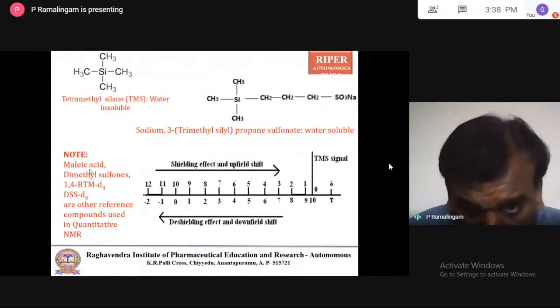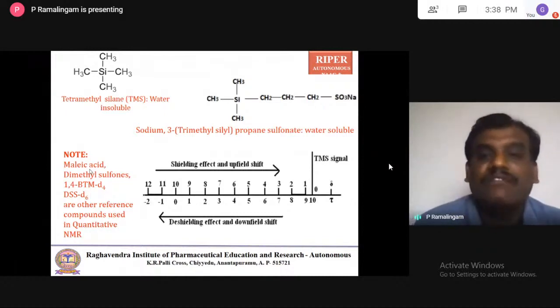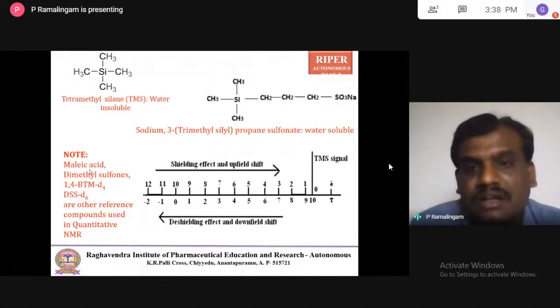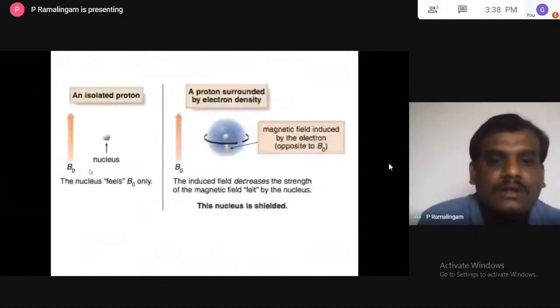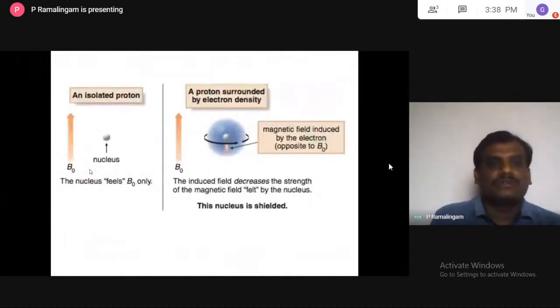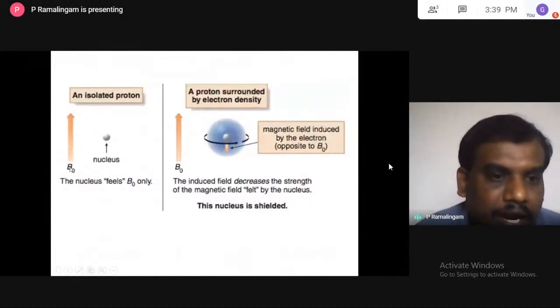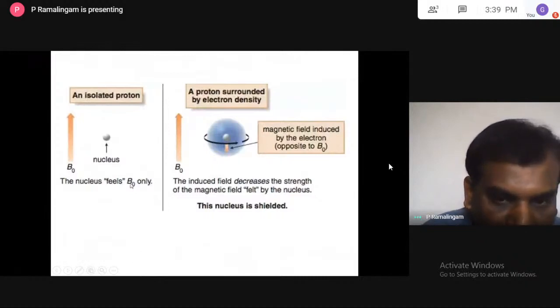As I told, protons are de-shielded because of the electronegative element as well as unsaturation. So any proton or nuclei which are close to an electronegative atom, or close to unsaturation, will experience de-shielding. Now, a very simple example: an isolated proton, where the nucleus experiences only the applied magnetic field, B naught.